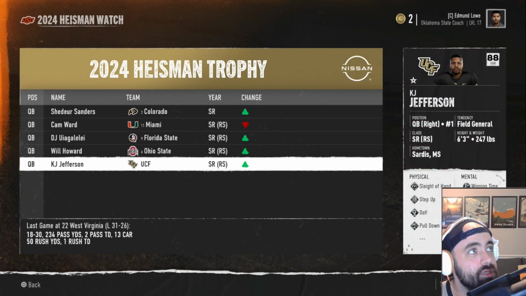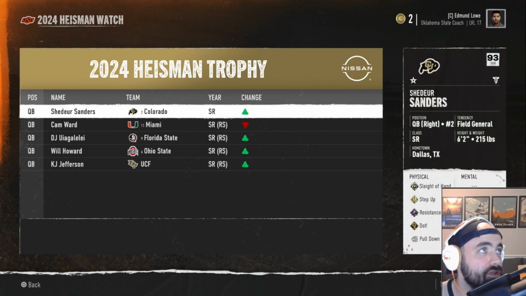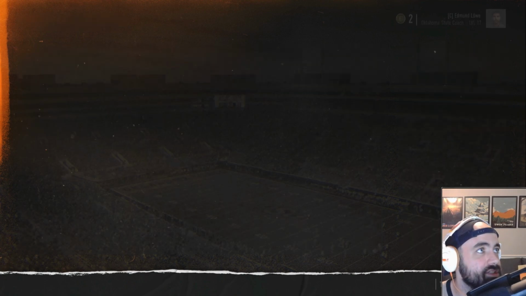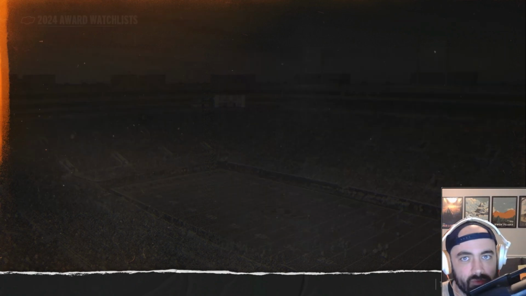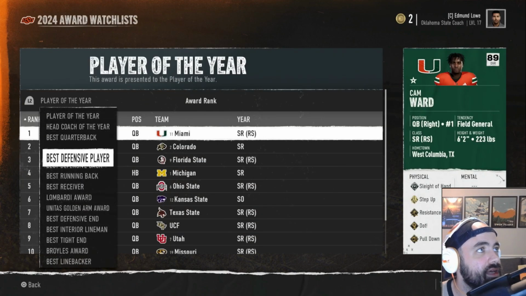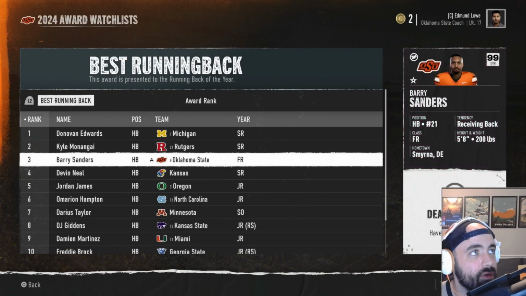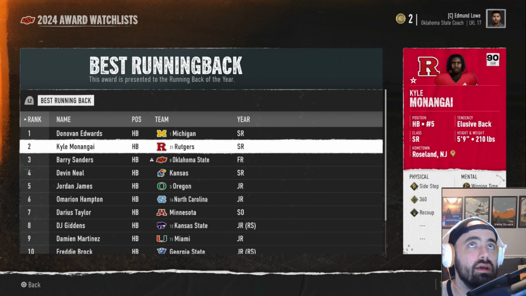It's all QBs here, which is not too surprising, to be honest with you, but the thing that does stink a little bit, and this is the problem with having Ollie Gordon on your team stealing all those touchdown carries, is that we might not even win running back of the year. We're in third place right now behind these two guys.